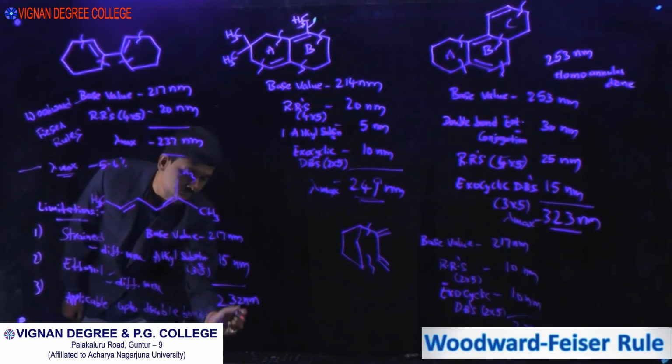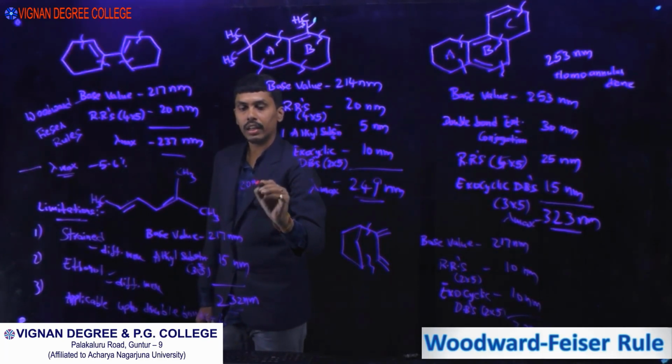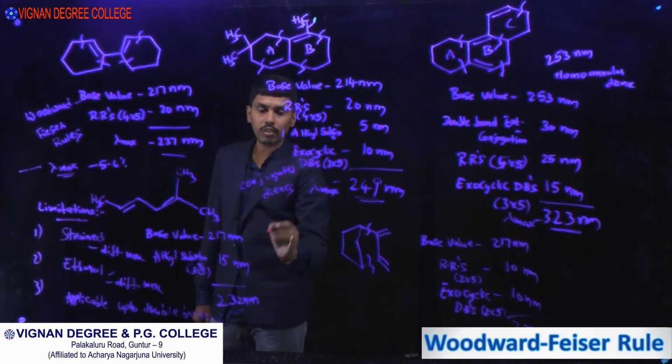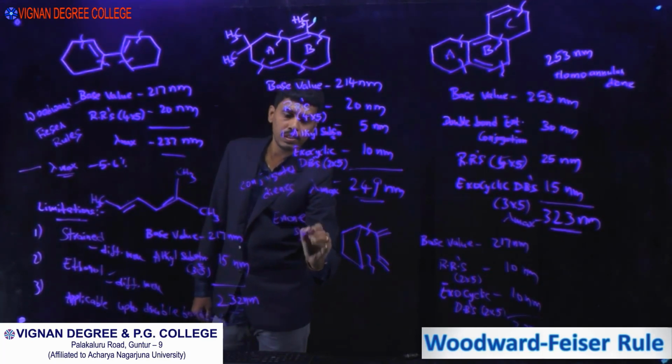Again, there are other rules. Up to now, we discussed conjugated diene systems for the prediction of lambda maximum. In the next class, we will see the enone systems.